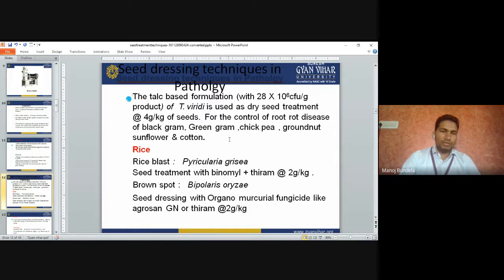So the first one, Trichoderma viride, we use in grams, groundnut and sunflower. In rice, for rice blast we use Benomyl plus Thiram, and seed dressing with organomercurial fungicides for control of brown spot in rice.